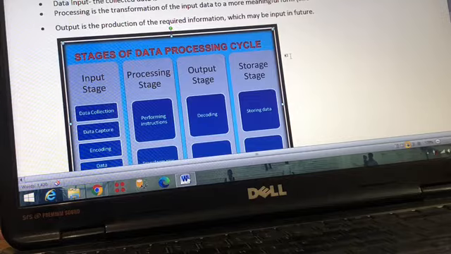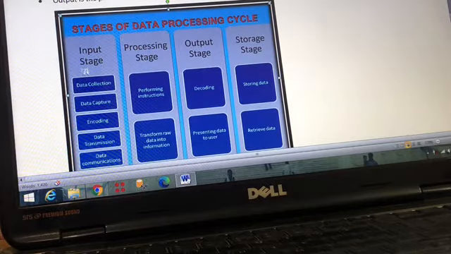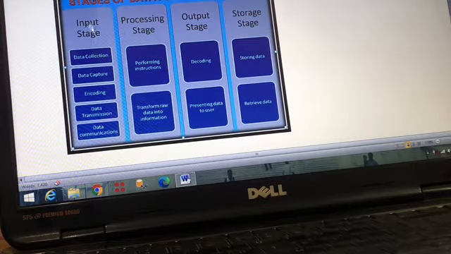Similarly, data processing has stages. What is the first stage, the second stage, the third stage, the fourth stage? See here, the first stage of the data processing cycle is the input stage. In the input stage you can see data collection. Input stage means taking the data, collecting the data.